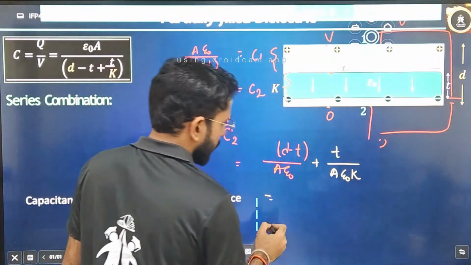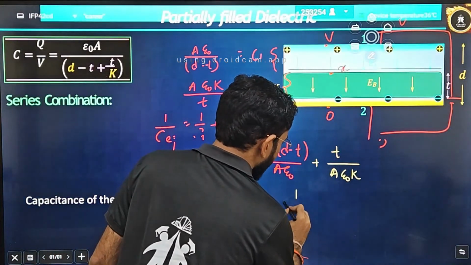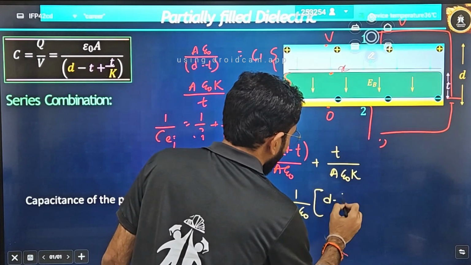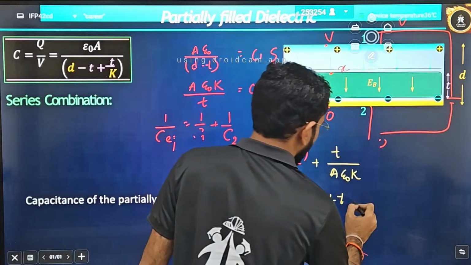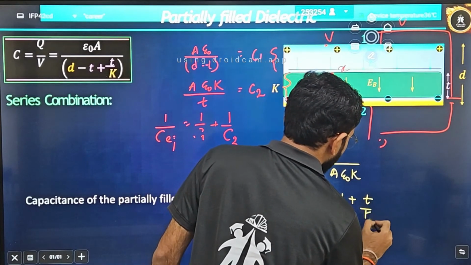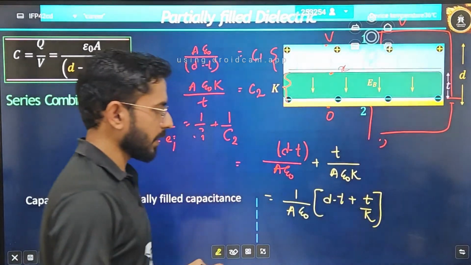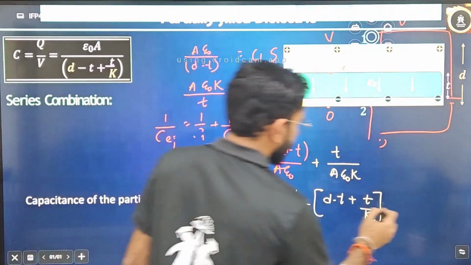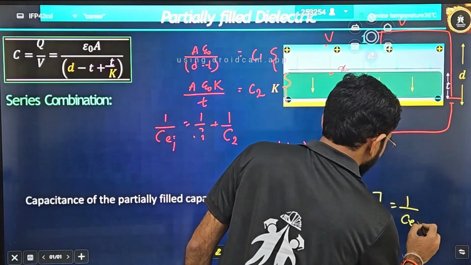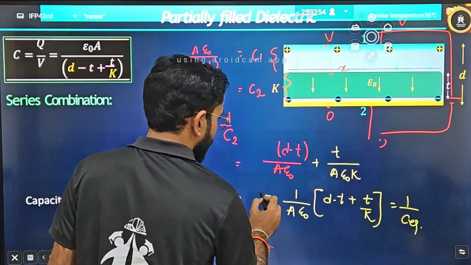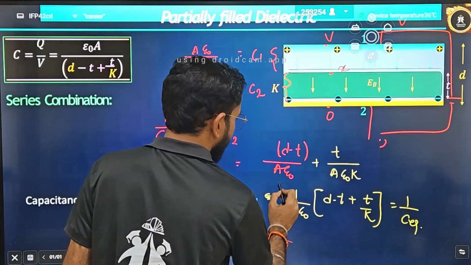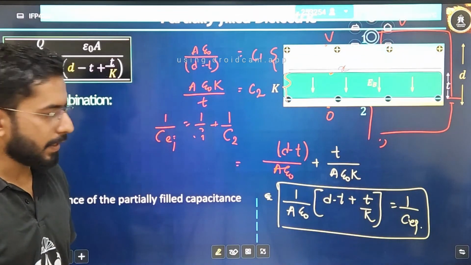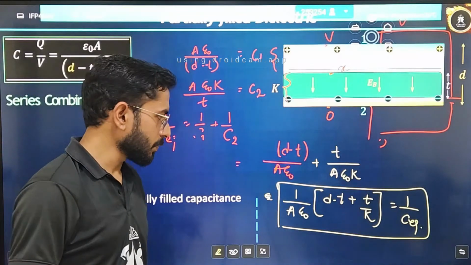Now make a summation. What will you do? Take 1 by A epsilon naught as common, and in the bracket what is left? Here it is left D minus T, and here it is left T by K. Correct? So this will be equal to 1 by C equivalent. This is the result. Is it clear to all of you?